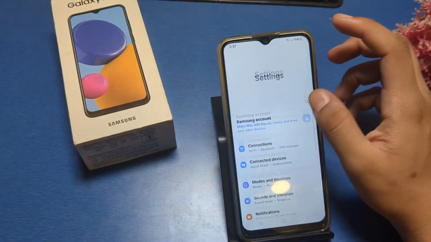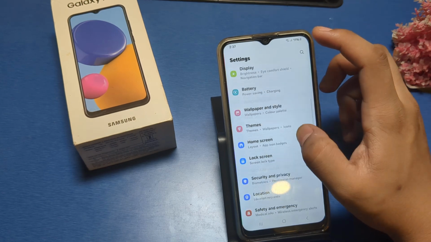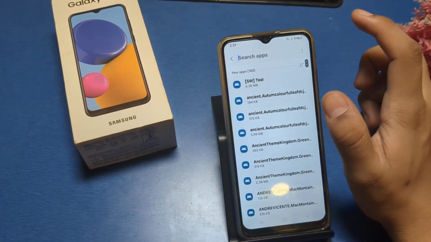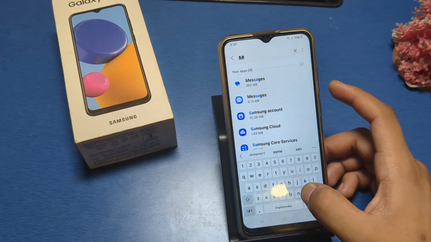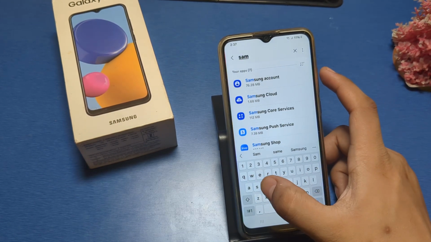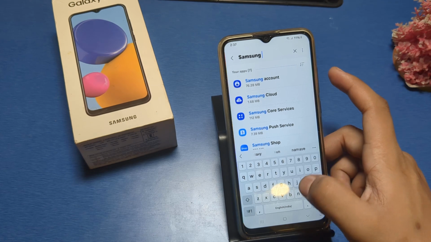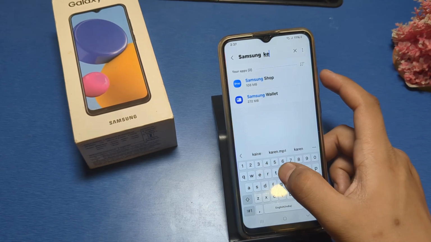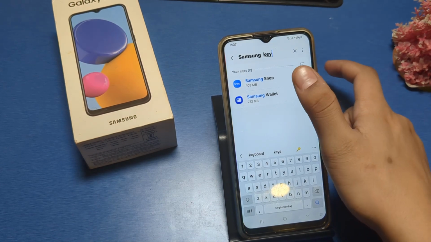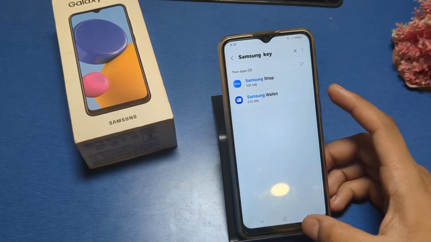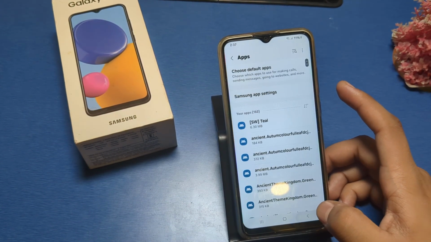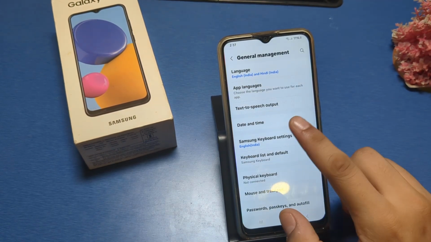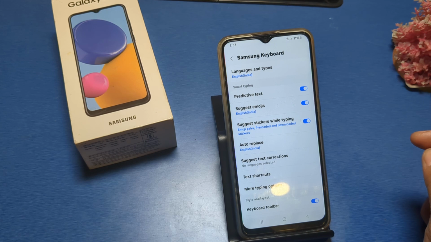Go to settings in your smartphone, then swipe down. You can see there is an apps option. Click on it and just type here Samsung keyboard. If it is not showing here, then press back and go to general management, and here is the Samsung keyboard.